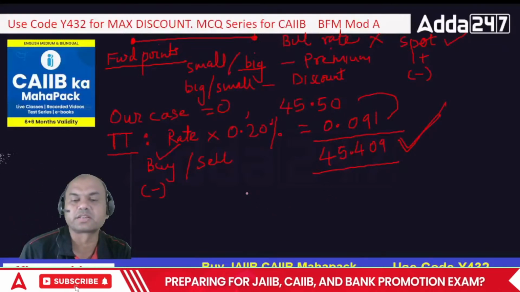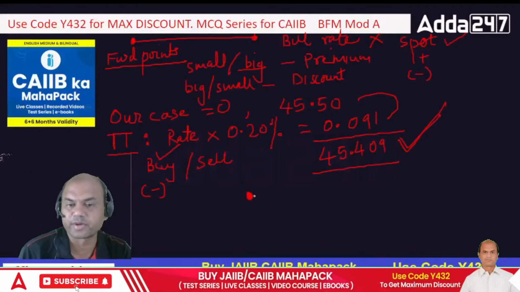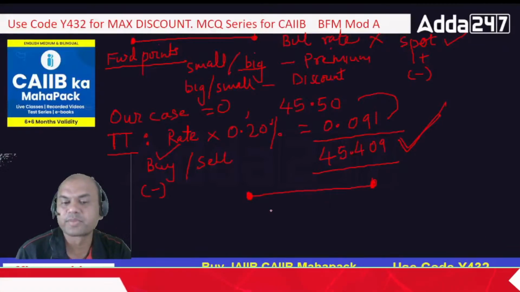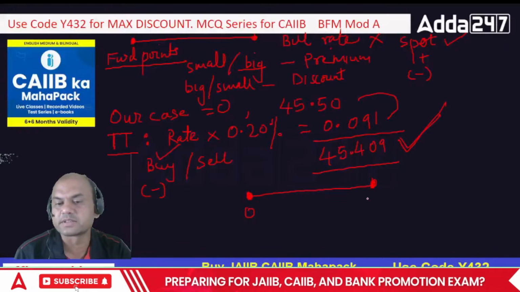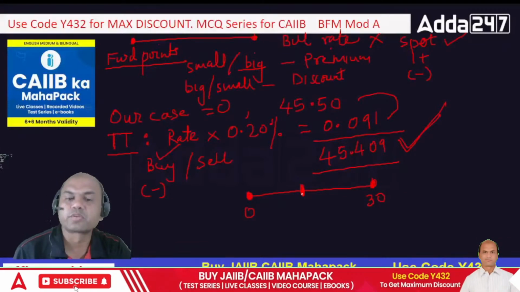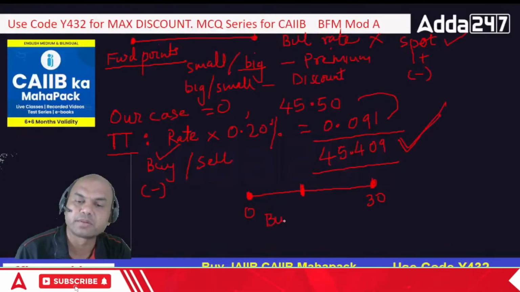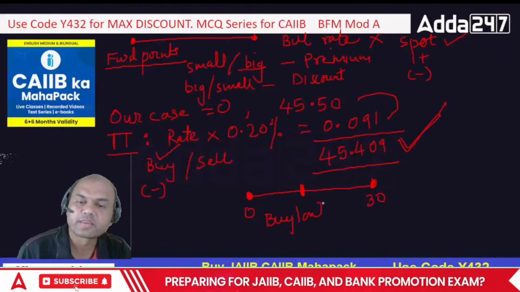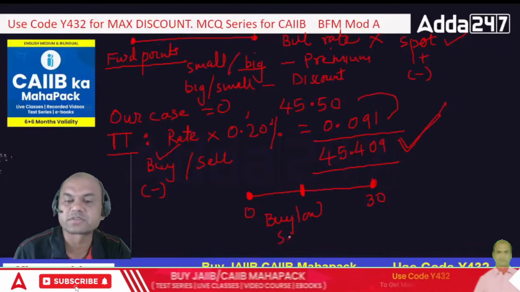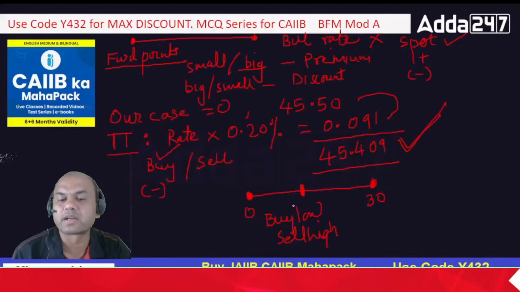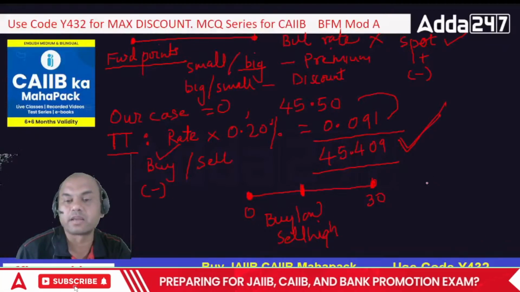Let's say 10 days over here. See this. This is always the spot. And from here 10 days. So 10 days come in between 1 month, so between 0 and 30 days. 10 days will be here somewhere. So in that case, I'll use the buy low, sell high maxim. Buy low, sell high means I'll have to buy at a lower rate and sell at a higher rate.